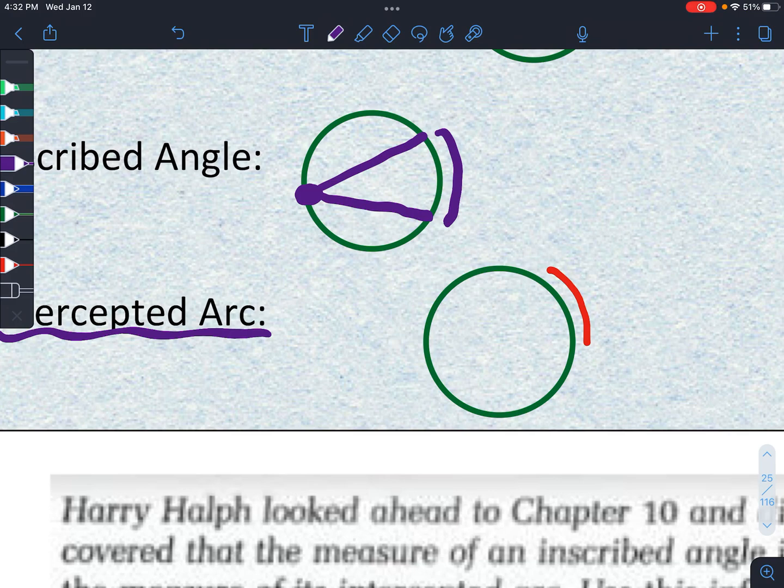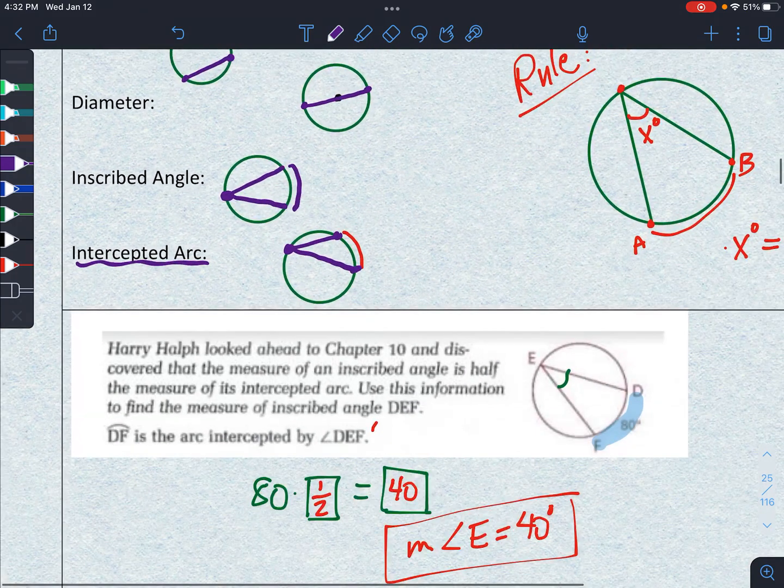Now, you could have a central angle, or a non-central angle. You can even have an inscribed angle cutting off that arc. So an arc can be intercepted with many different types of angles. Mainly, in this book, you're going to deal with that type of angle, called an inscribed angle. Again, the vertex is on the circle.